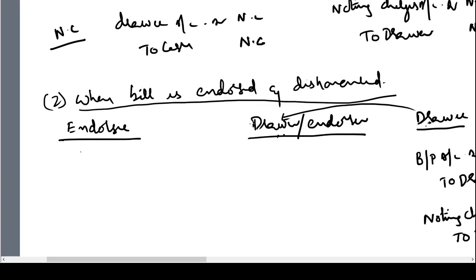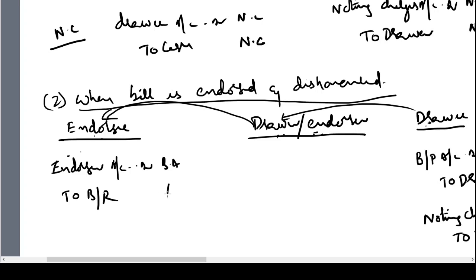When he received the bill from the drawer, the endorsee would have passed the entry bills receivable account to the endorser, or we can call it the drawer account. Between the two, this party is the endorser and he is the endorsee. So when he received the bill, he would have passed the entry bills receivable to endorser. Now the bill is dishonored, so he will reverse the entry. He will pass endorser account debit bill amount to bills receivable. He is reversing the earlier entry in his books. Now it is reversed here.